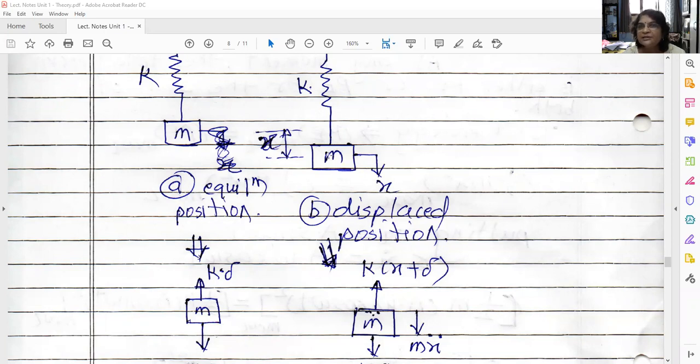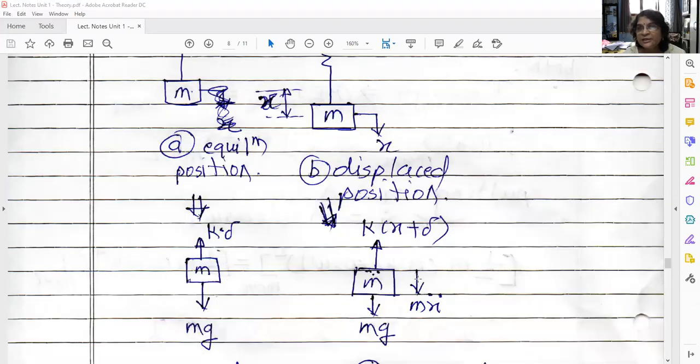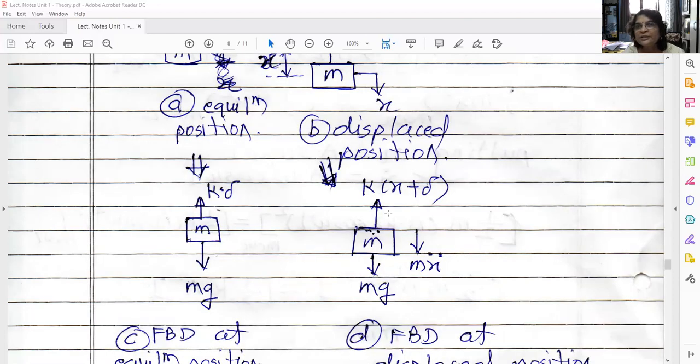And now, as this is simple harmonic motion, acceleration comes into the picture. So mass also we are going to consider, and acceleration is also present. So there comes the inertia force, m x double dot, m into a, that is Newton's second law, force into acceleration. In which direction is it acting? It is always acting in the direction of motion. So m is moving down at this instant, so m x double dot is downward at this instant. So there are three forces acting.